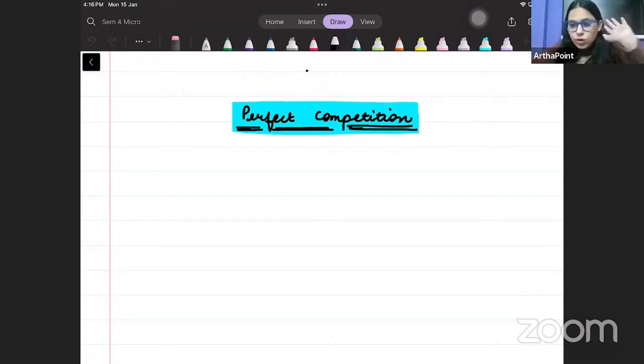Am I clear? Koi doubt, koi dikkat, kuch bhi, let me know. As usual, you can post all your doubts on the Telegram group, and wahan se I will be taking it. As usual, after every chapter, I will be posting an assignment, and you have to do that assignment. Right, beta? So I am starting today with chapter number 11.